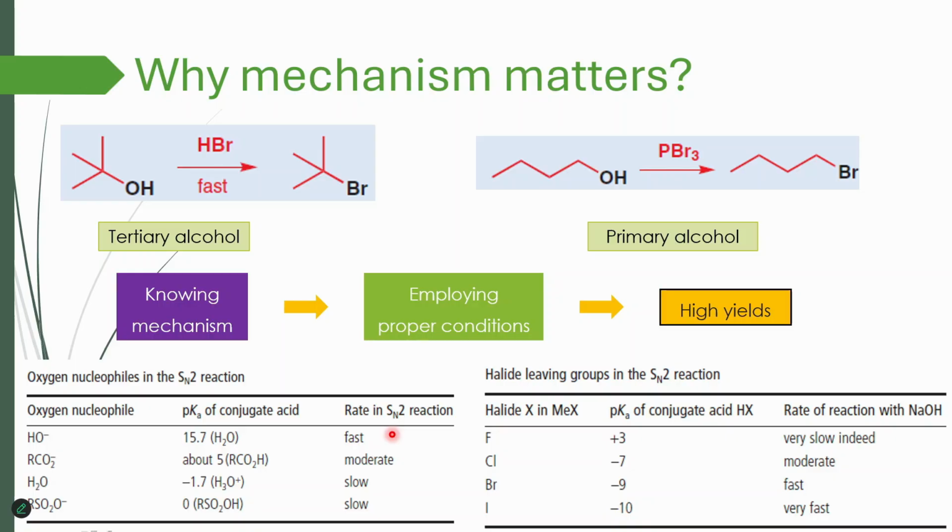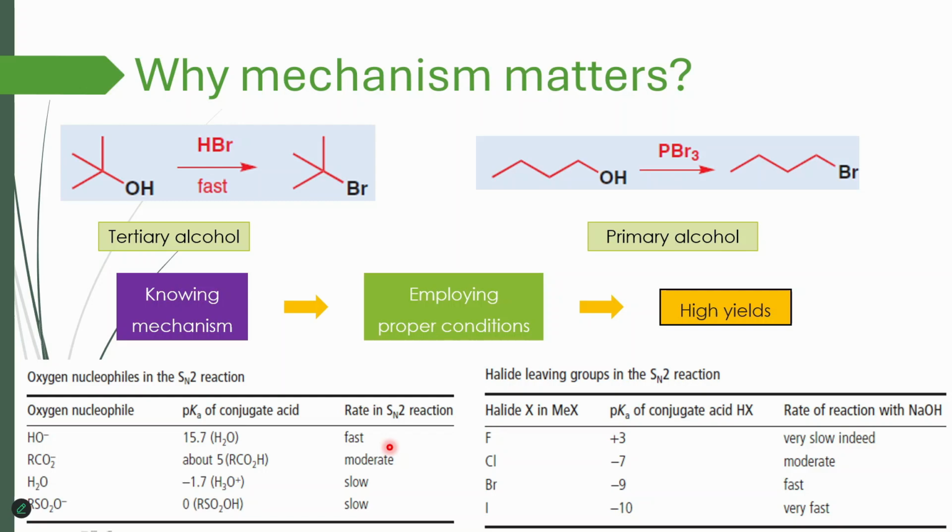So I have a reaction, I have to know the mechanism. So based on mechanism, I will know naturally what kind of substrates, what kind of nucleophiles, what kind of electrophiles are better suited for that specific mechanism so that I can make informed decisions about what kind of reagents, what kind of conditions I can employ so that I can get the best yields out of the reaction.